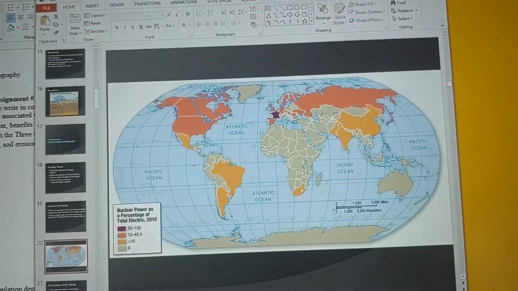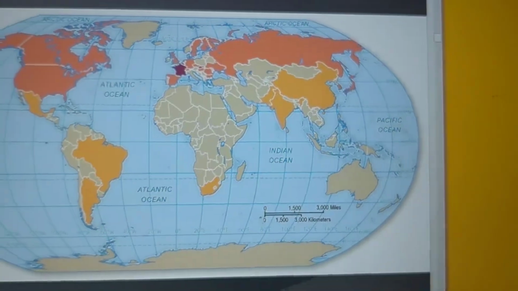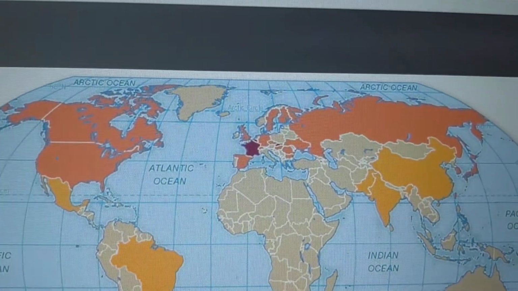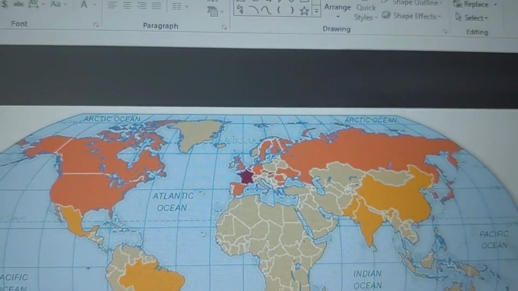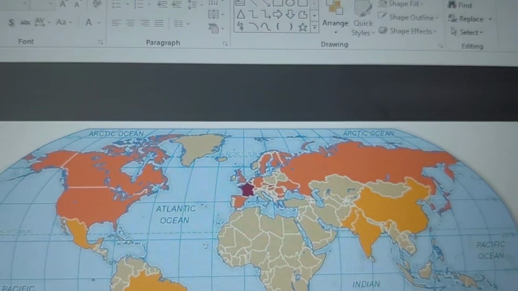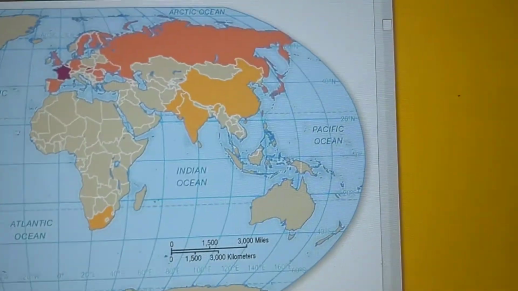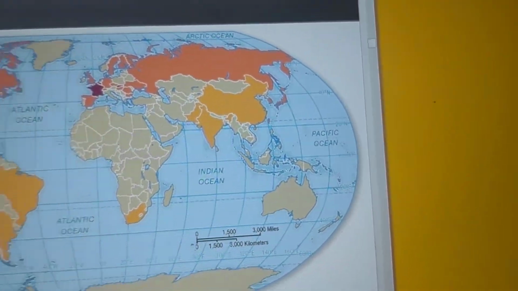Now, if you look at this map right here, clearly there should be a couple countries that stick out that use nuclear power the most. For the world, if you look here closely, it is France and Slovakia. France and Slovakia had the largest portion of their electricity harnessed by nuclear power. Okay? In East Asia, you can clearly see that as Japan and South Korea.